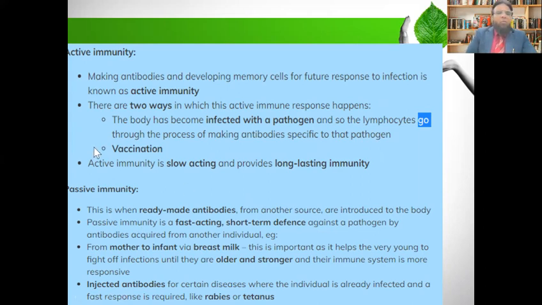Another type of immunity is passive immunity. This is when ready-made antibodies from another source are introduced to the body. Passive immunity is a fast acting, short term defense against a pathogen by antibodies acquired from another individual. For example, the antibodies transfer from mother to the fetus, or mother to the infant, by breastfeeding.